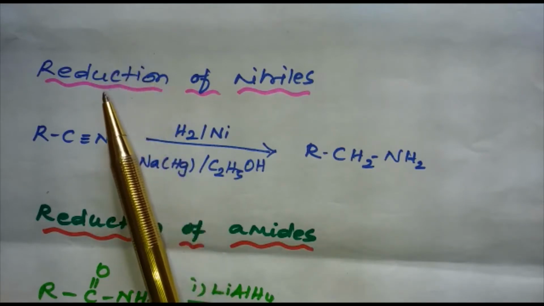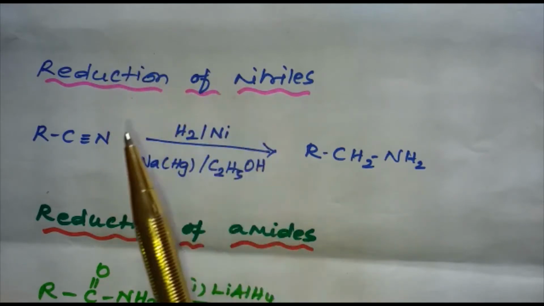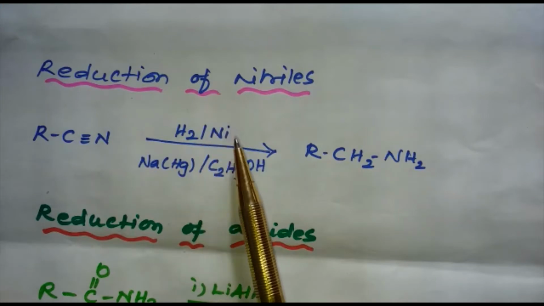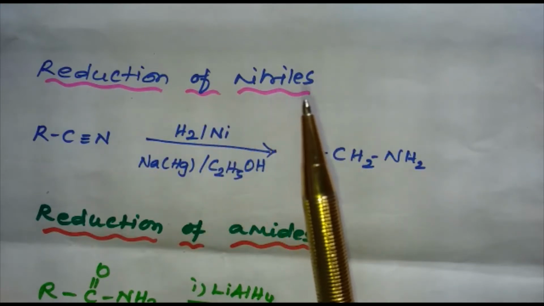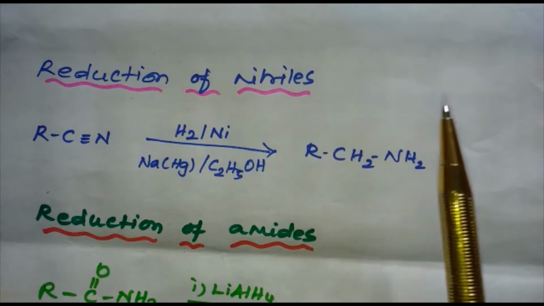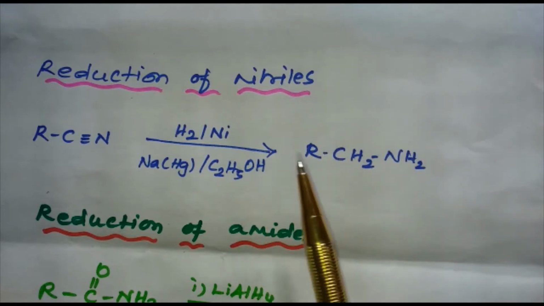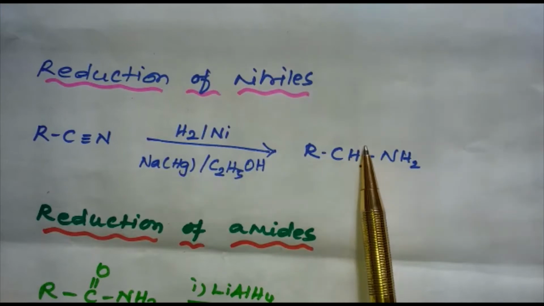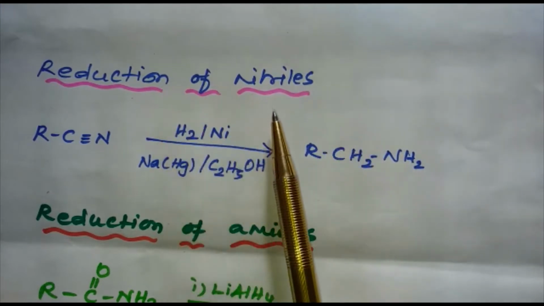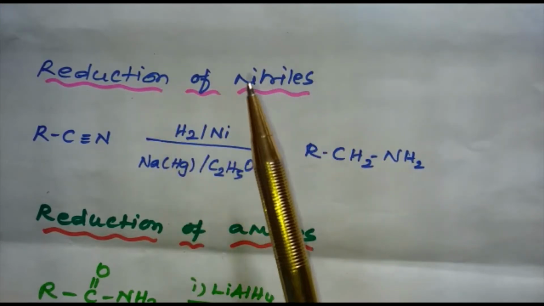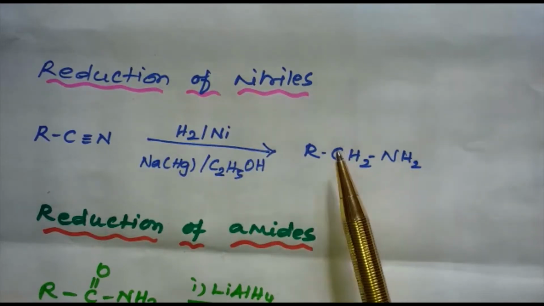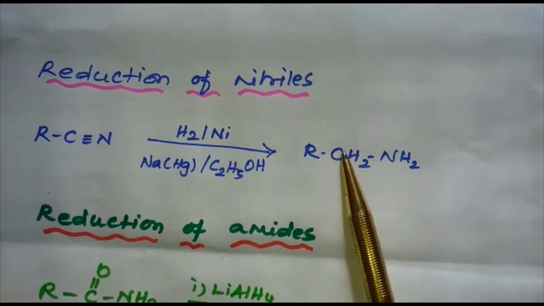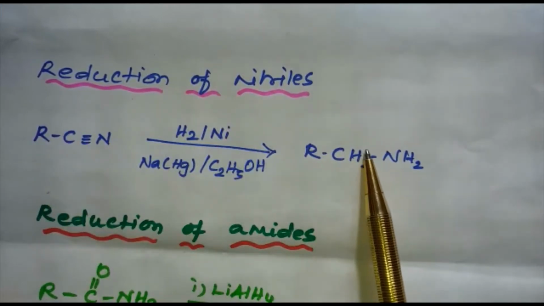Next method is reduction of nitriles. Nitriles on reduction with lithium aluminum hydride or catalytic hydrogenation produce amines. And this reaction is particularly used for the ascent of amine series, that means for the preparation of amines containing one carbon atom more than the starting amine.